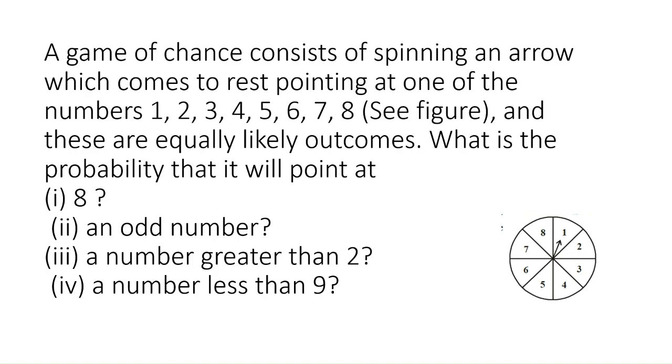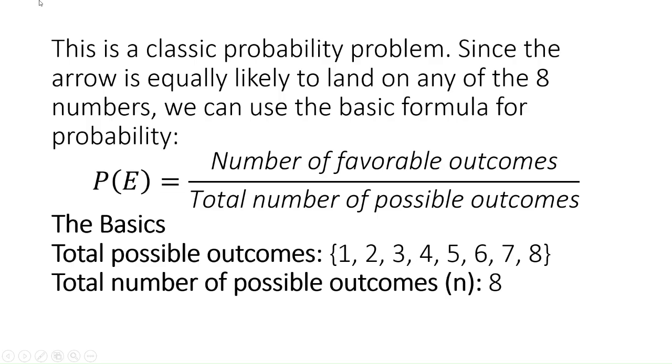So let us do one by one. What are those particular events and what is the probability of each? Now, this is a classic probability problem. Since the arrow is equally likely to land on any of the 8 numbers, we can use the basic formula: the probability of any event is given by number of favorable outcomes by total number of possible outcomes.